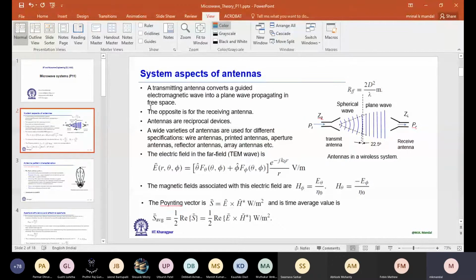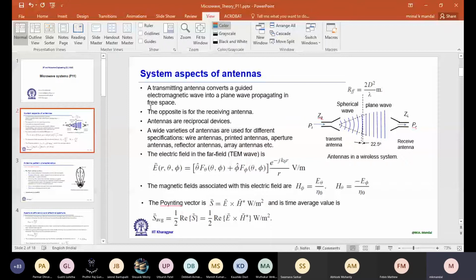Basically, it contains all the front end components starting from antenna. Then we can have filter, then the amplifiers. It is low noise amplifier for the receiver, power amplifier for the transmitter, and then the mixer. So antenna to mixer, all of these components are designed at gigahertz frequencies.